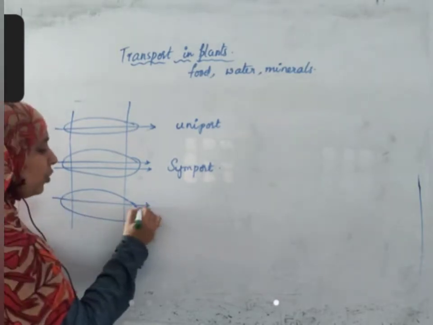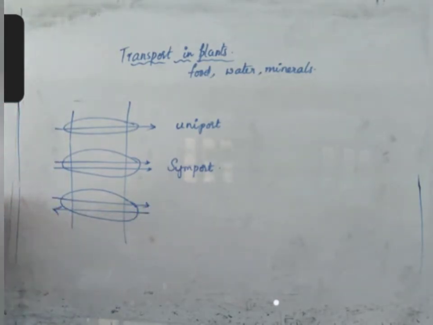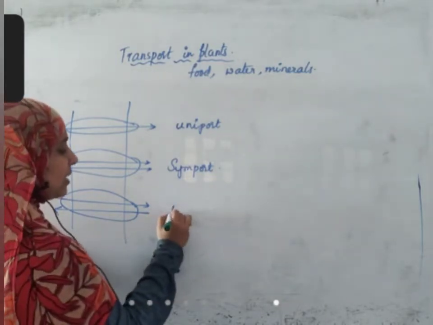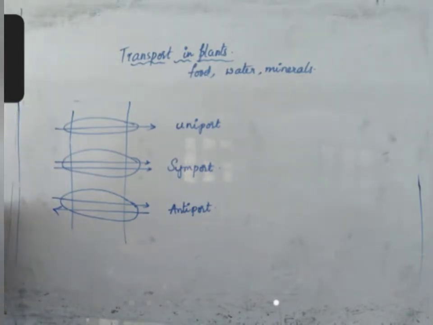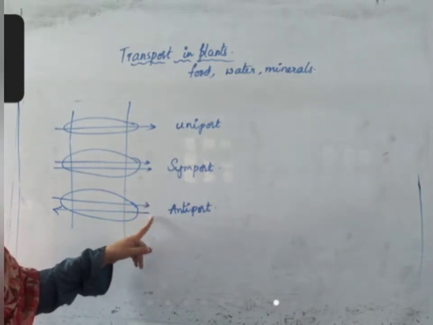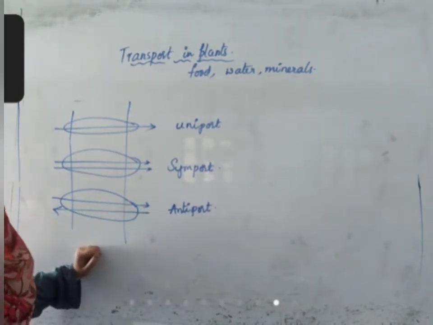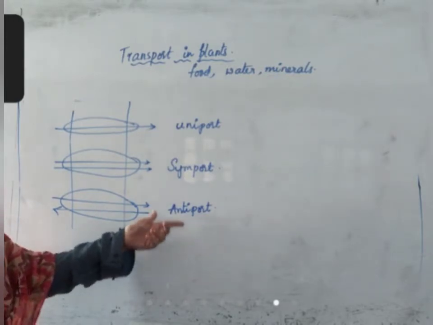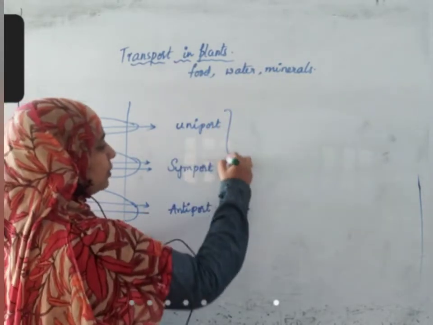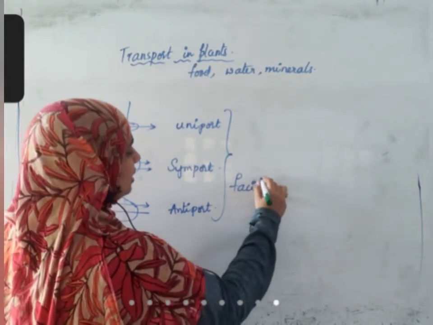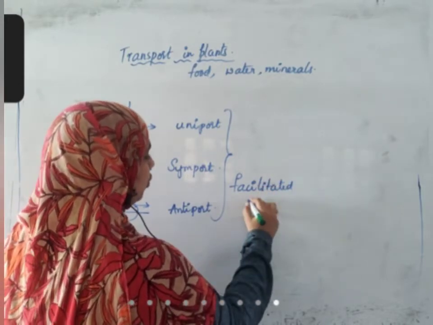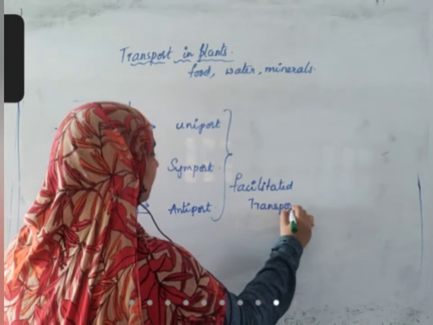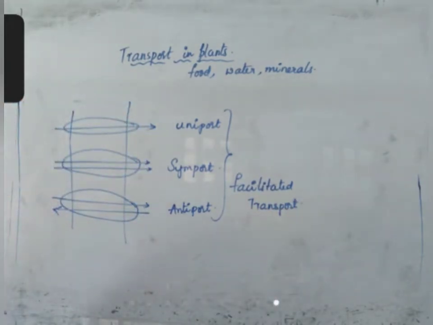And if one molecule is going from this side to this side and another molecule should go from this side to this side, this is called antiport. If one molecule is going from this side to this side, it is possible only when a molecule from this side goes to this side. So this type of movement is antiport, and these three are example types of facilitated transport only.